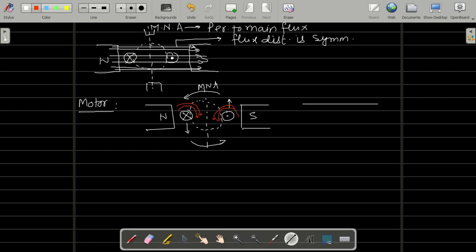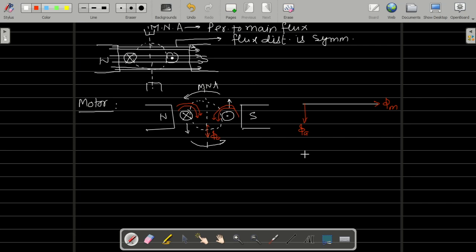Like this. Right? This is phi A and this is phi M, main flux. Clear? So here main flux is in this direction like that, and this is the flux produced by armature conductor like this, phi A.